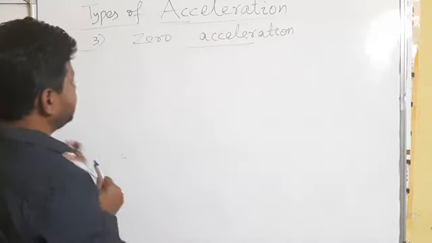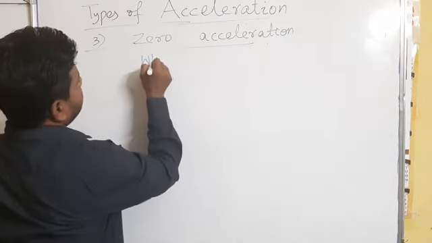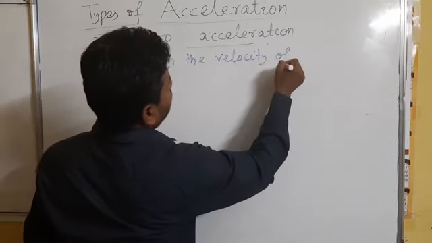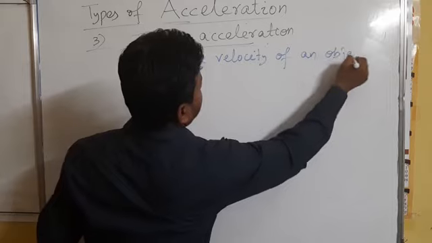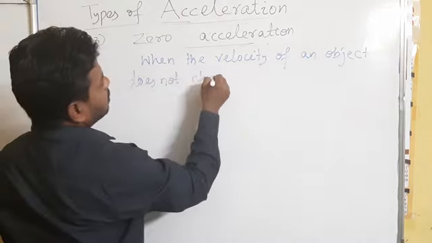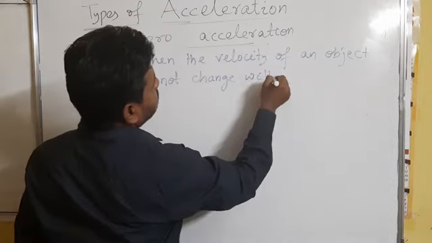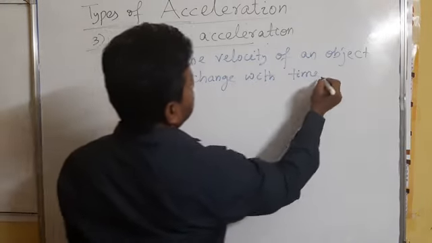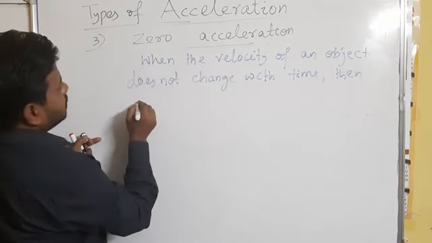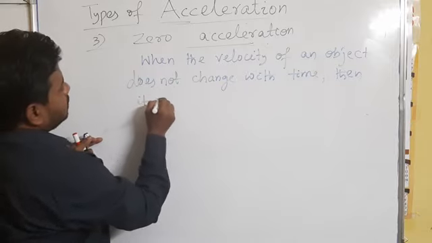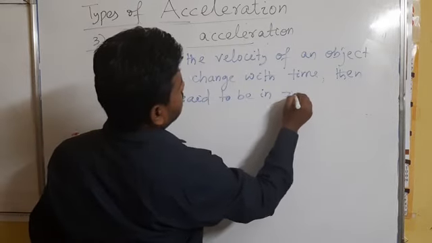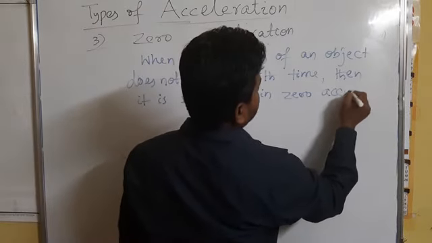So we can define it in this way: when the velocity of an object does not change with time, then it is said to be in zero acceleration.